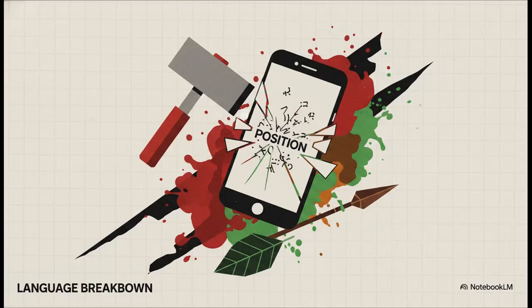And when Heisenberg introduced his famous uncertainty principle, which basically said you can't simultaneously know a particle's exact position and its exact velocity, he essentially broke those very words. Position and velocity literally lose their traditional meaning without that classical context. Trying to use them at the quantum level is, well, it's like trying to use a hammer to fix a smartphone screen. It's just entirely the wrong tool for the job.